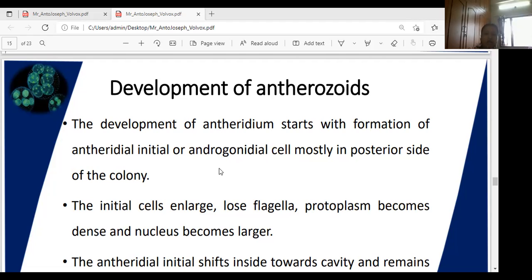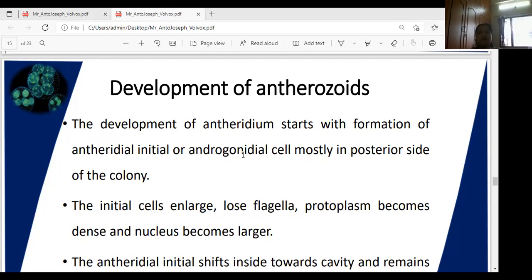Mostly you can observe them on the posterior side of the cenobium or colony. In that colony, cells develop into the antheridial initial. Antheridial initial or androgonidial initial, both names are the same, girls, don't confuse.